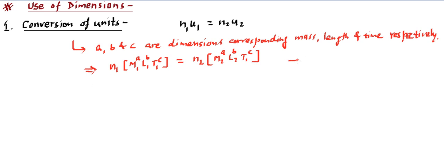So from here we can write N2 as equal to N1 times a ratio.